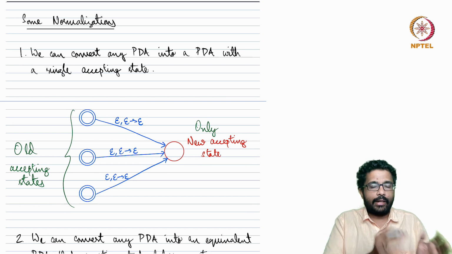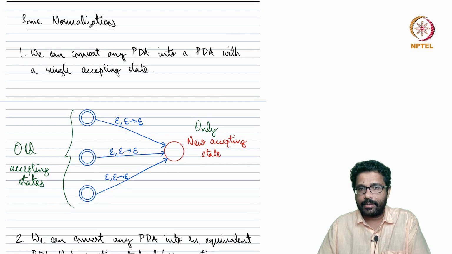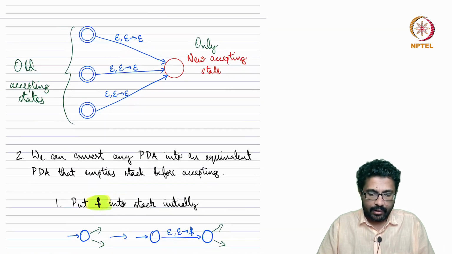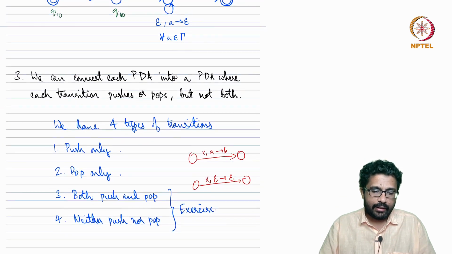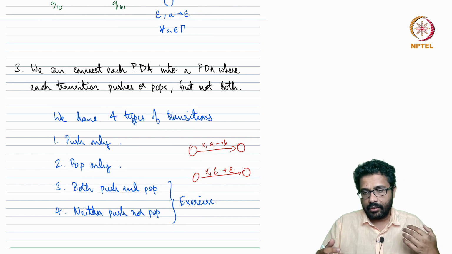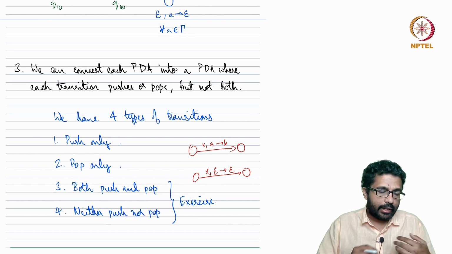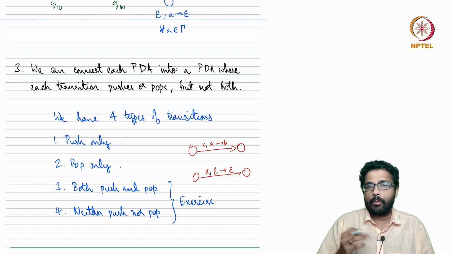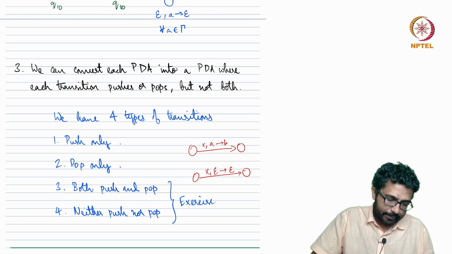So if you have a PDA that does not have a single accepting state, we can convert it into one that has a single accepting state, right? Without changing the language. If there is a PDA where the stack is not emptied, we can convert it into a PDA where the stack is emptied, again without changing the language. And if there is a PDA which sometimes does both push and pop in a transition or does neither of them in a transition, we can convert it into a PDA where every move has a push into the stack or a pop out of the stack, but not both, right?